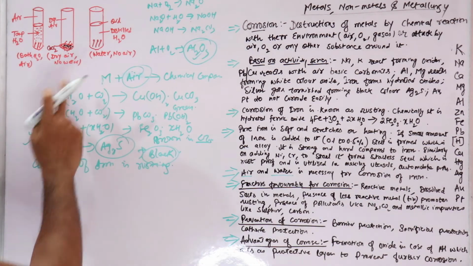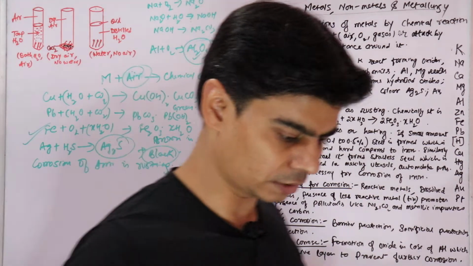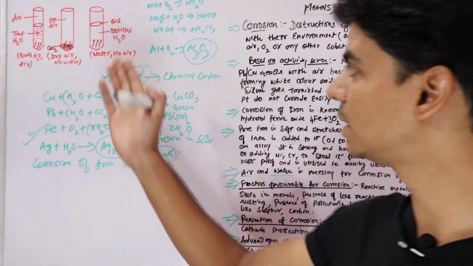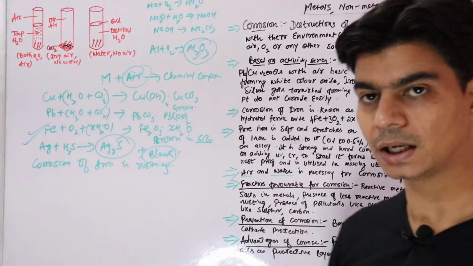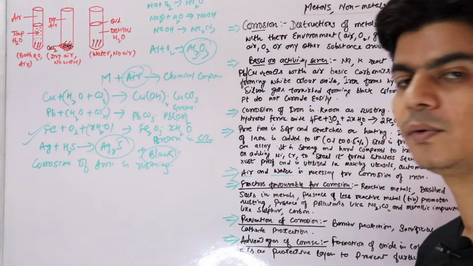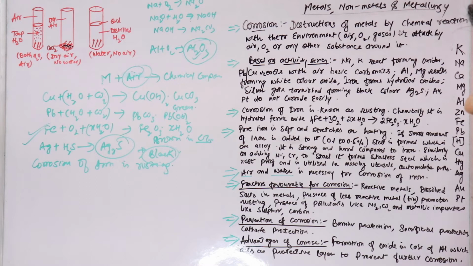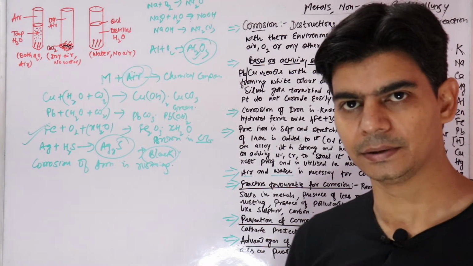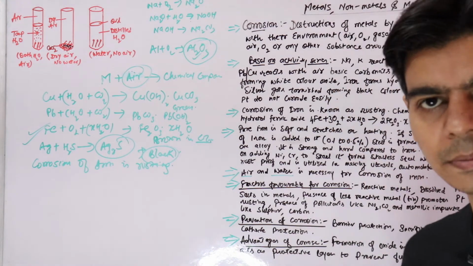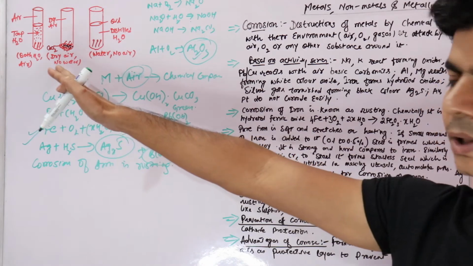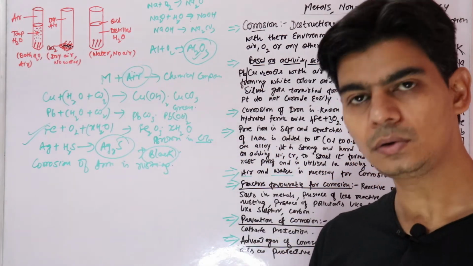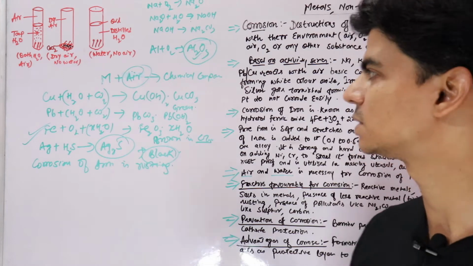And this is an experiment that you will see in your books, which is done to show that air and water are necessary for corrosion or rusting of iron. If one of them, either air or water, is not in contact with iron, it won't undergo corrosion or rusting, right?